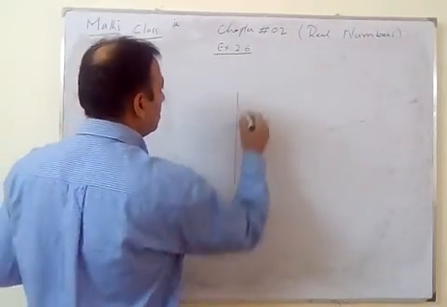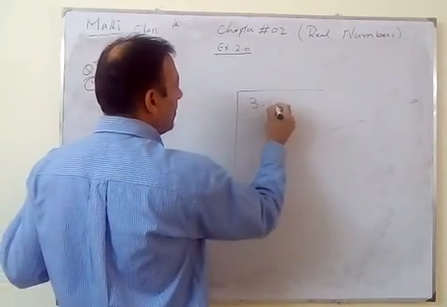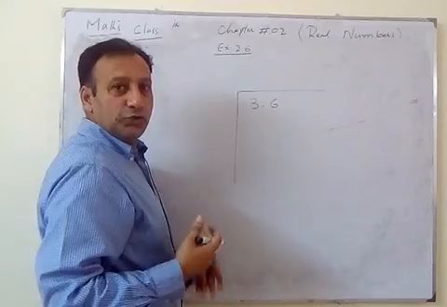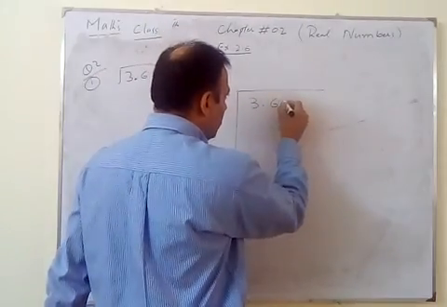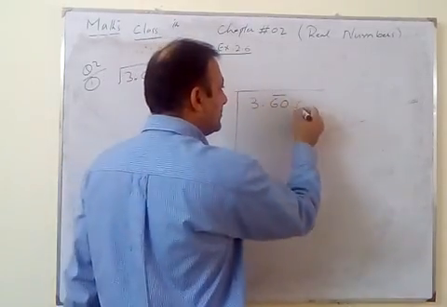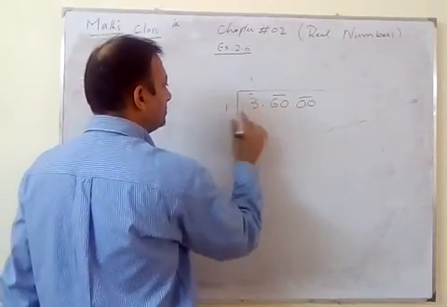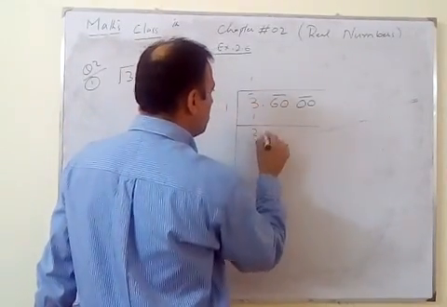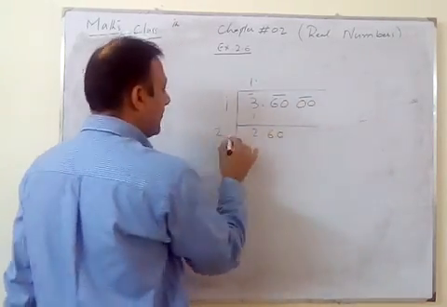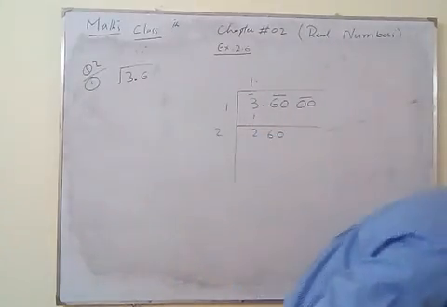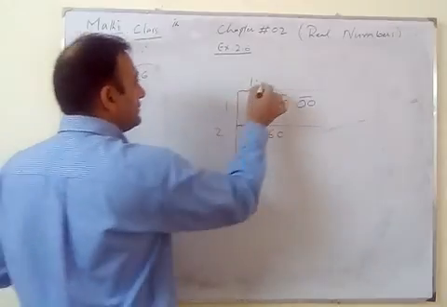So method is same, 3.6. As he is saying 2 decimal places, so after point we must have 2 places. So for one pair and second pair. So 1, 1, 1 by 2, point is here, shift point here, 6, 0 by 2. So here we have 2, 8.